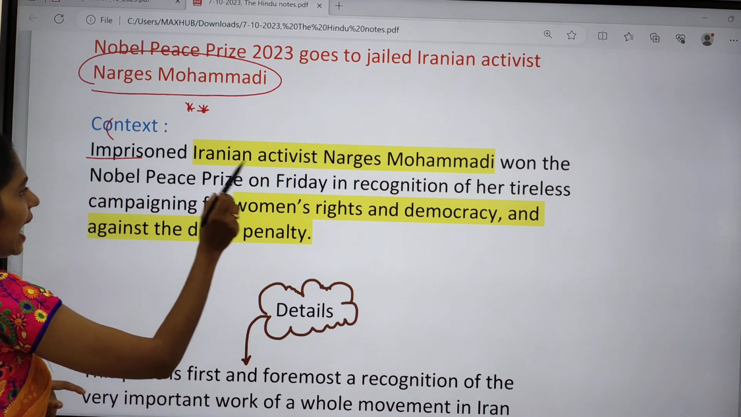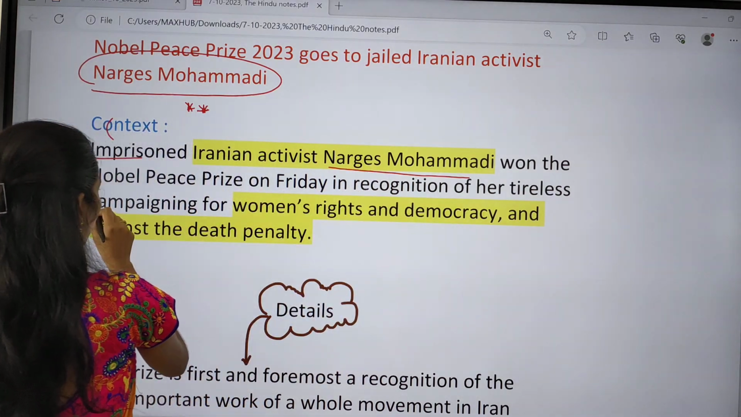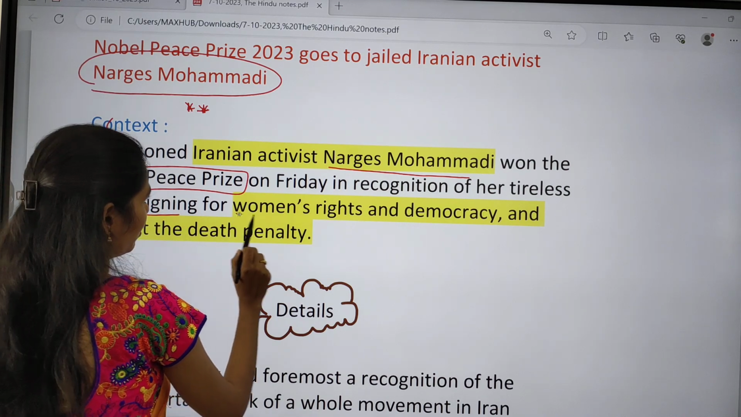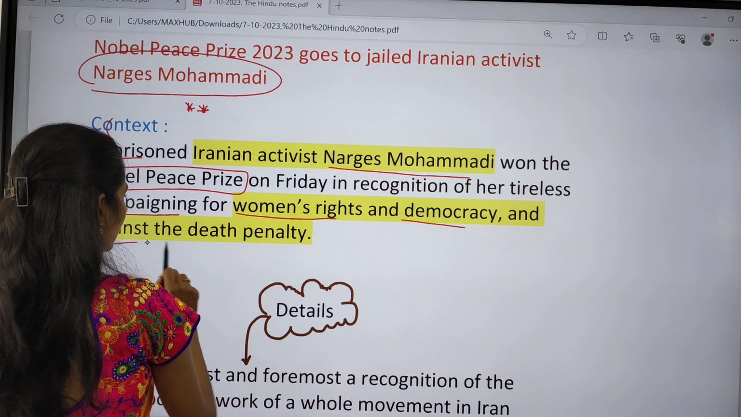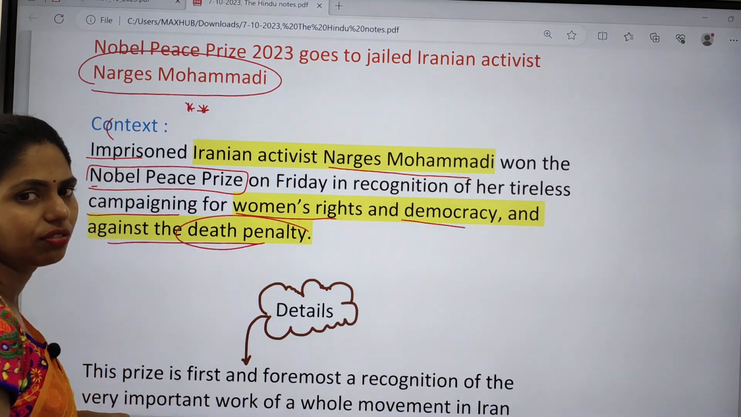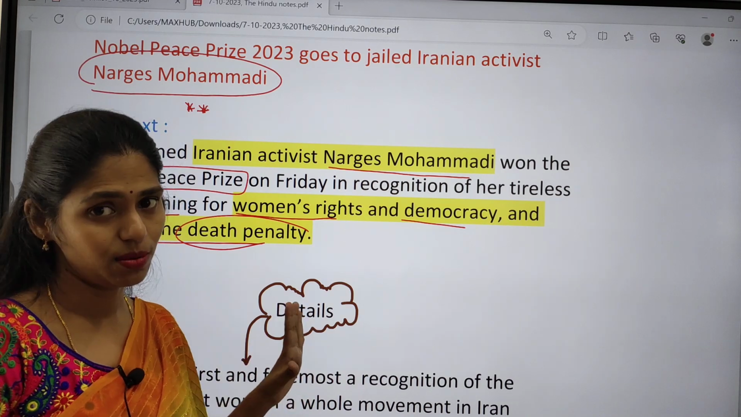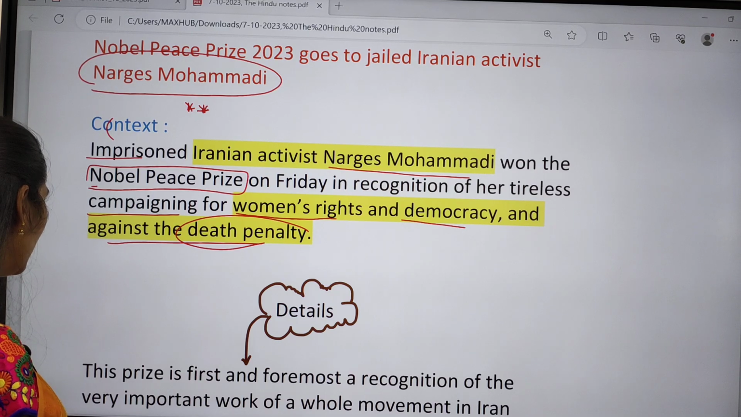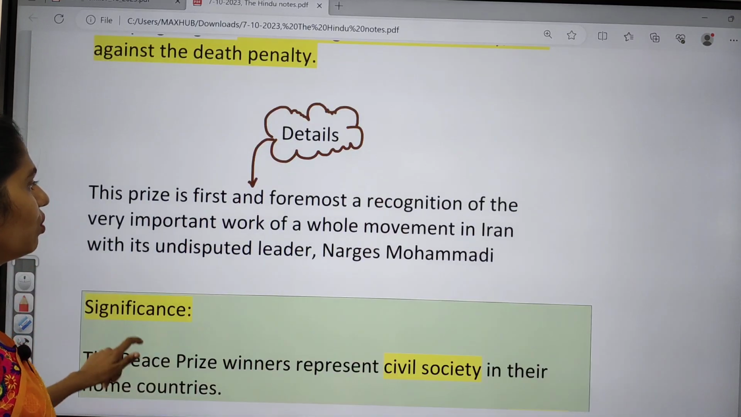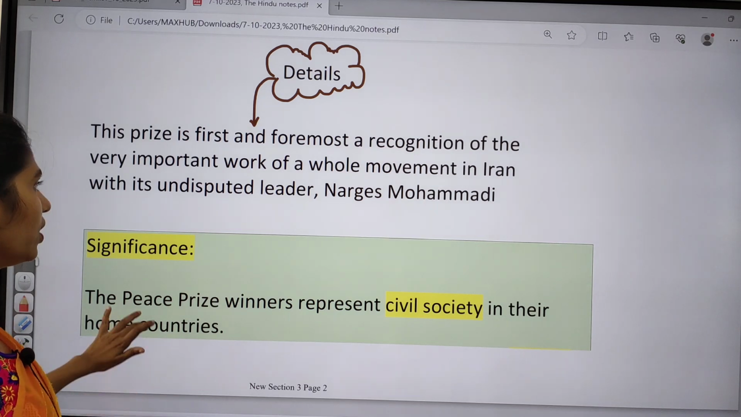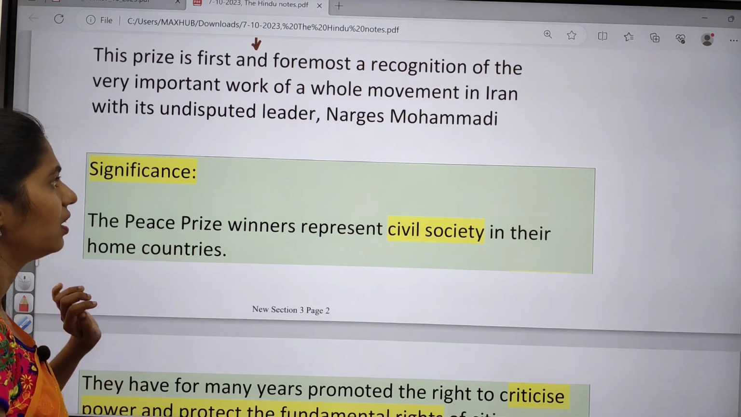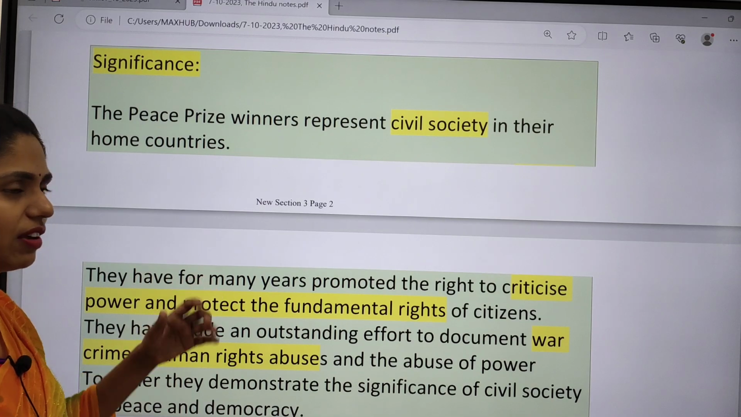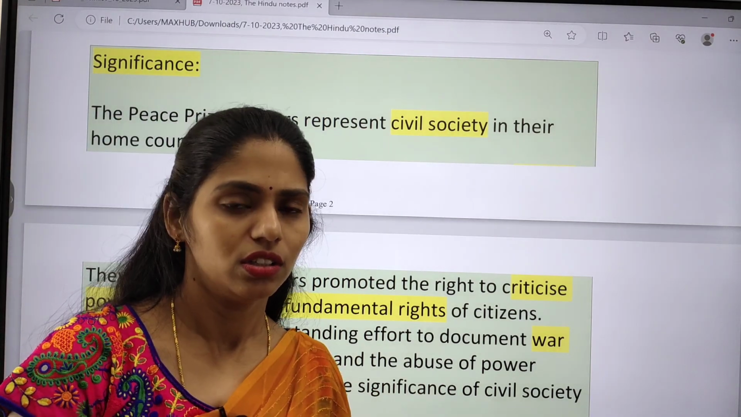The imprisoned Iranian activist Narges Mohammadi won this Nobel Peace Prize in recognition of a tireless campaign for women's rights and democracy, and against the death penalty. So actually she fought for the promotion of human rights as well as democracy, and against the death penalty. If you see the detail, it says this prize is first and foremost a recognition of the very important work of a whole movement in Iran. Okay, so it is very important for Iran actually. So what is the significance? What happens when a person gets this Nobel Peace Prize?